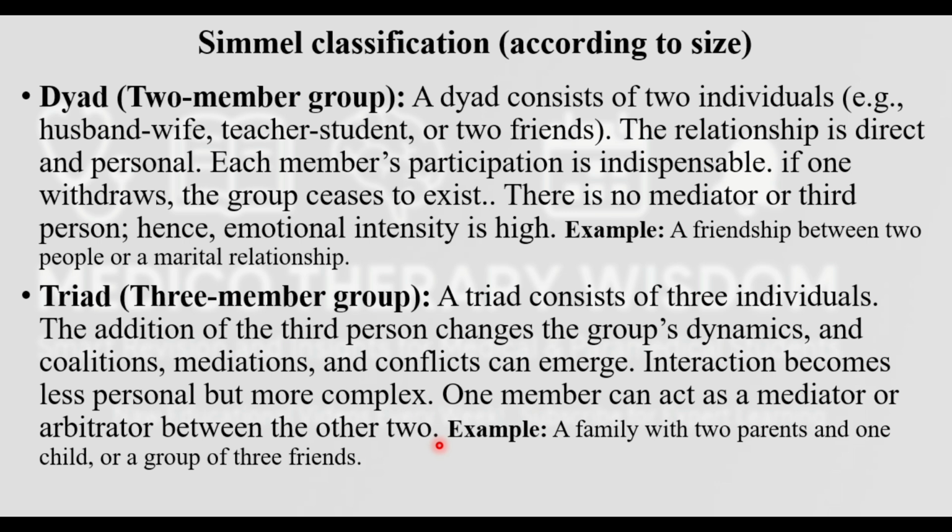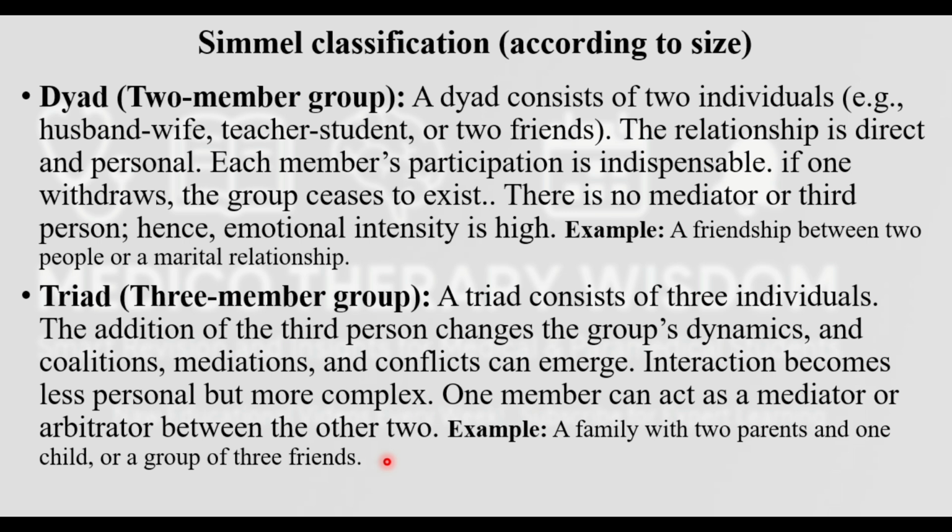Either he is going to translate between them, or just observe what they are doing, or he will feel left out. So this is the triad, and the example is a family with two parents and one child, or a group of three friends. So that is the Simmel classification according to size.